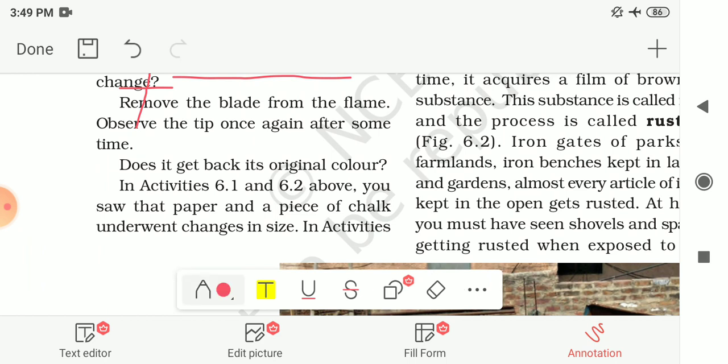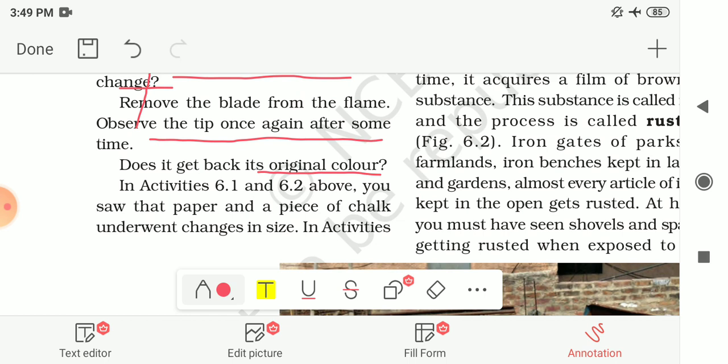And then after, remove the blade from the flame and observe the tip once again after some time. Does it get back its original color? So after performing this activity, you will find that when the hacksaw blade is heated strongly, it appears reddish.